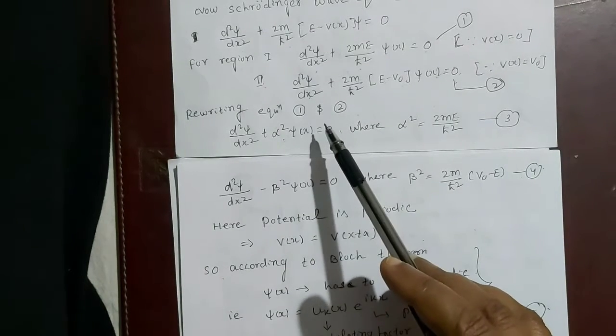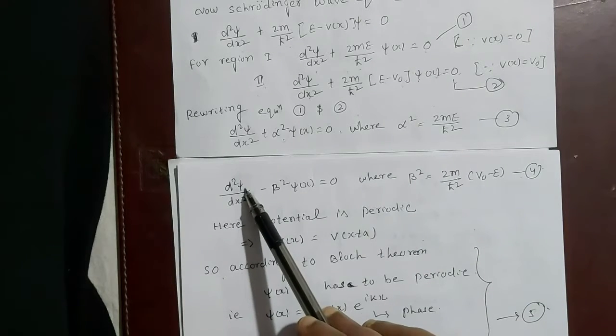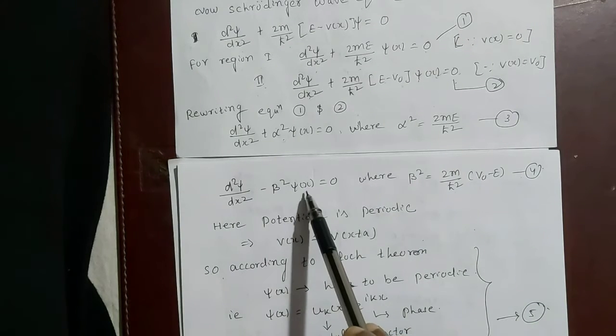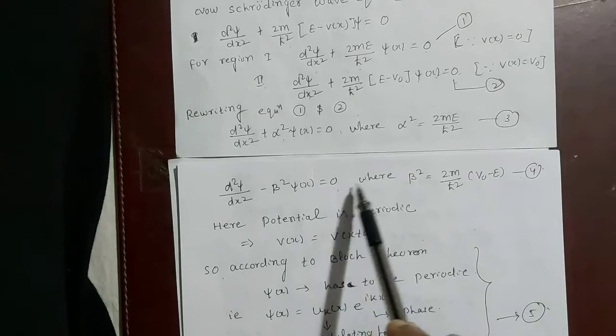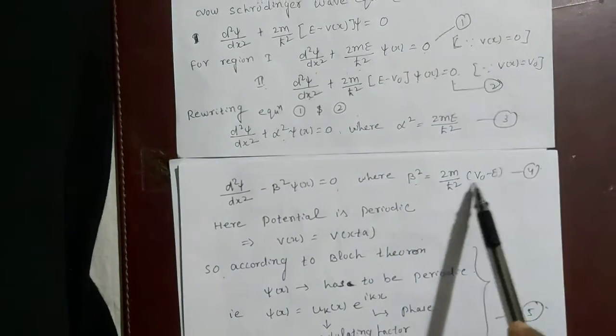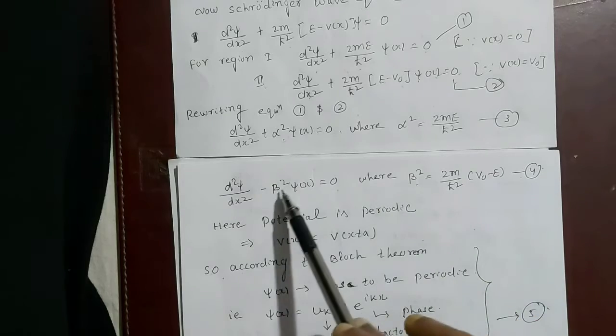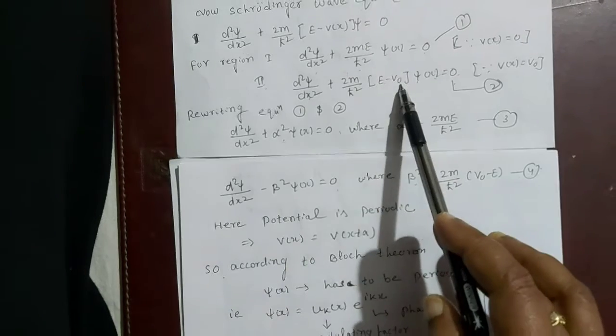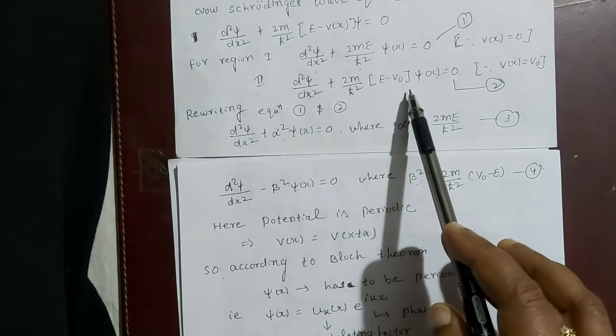Now when we rewrite equation 2, then we have d square psi by dx square minus beta square psi of x equal to 0, where beta square equal to 2m by h cross square times V naught minus E. Because we have taken here minus beta square, I have written V naught minus E.